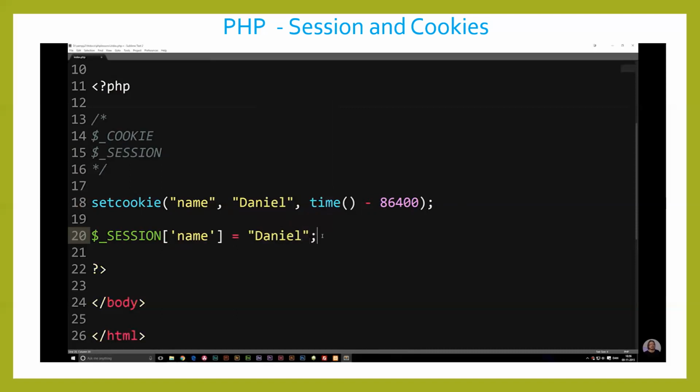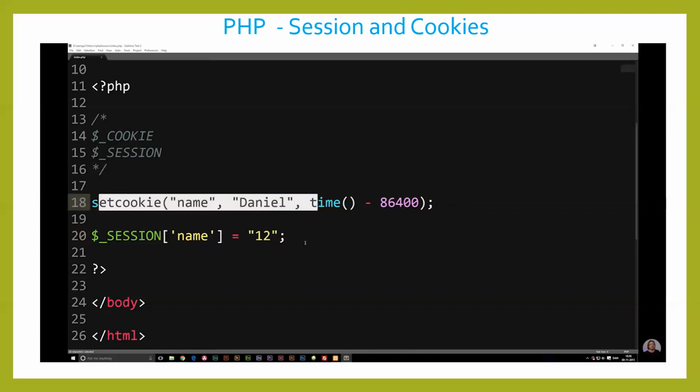Now, let's say this is equal to an actual ID of the user Daniel inside the database, which is not something we want a hacker to get their hands on. Now let's say the ID of this person is actually 12. We don't want the hackers to know about this number, but because we're saving it inside a session variable, the hacker won't actually be able to see this. Cookies, on the other hand, they will, but not sessions. So right now we're saving a session called name and setting it equal to 12.